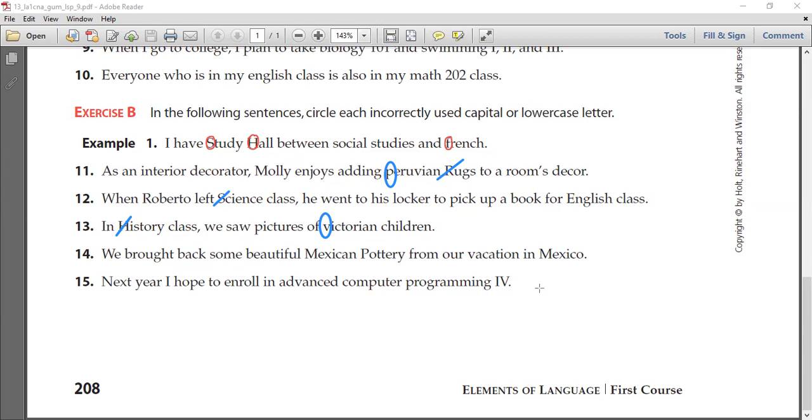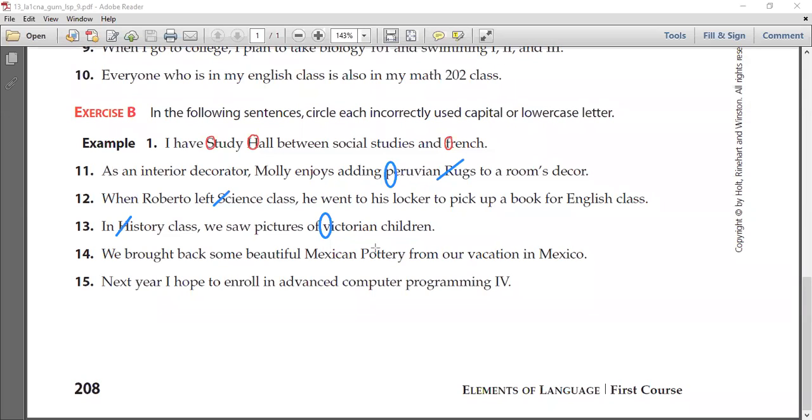Number 14. Let's hear, please, from Abdurrahman. We bought back some beautiful Mexican pottery from our vacation in Mexico. The P in pottery, good.